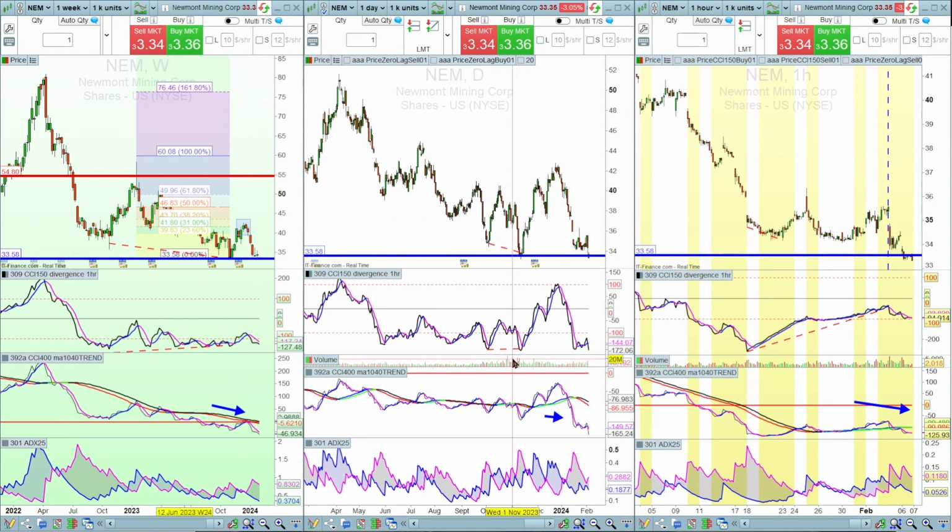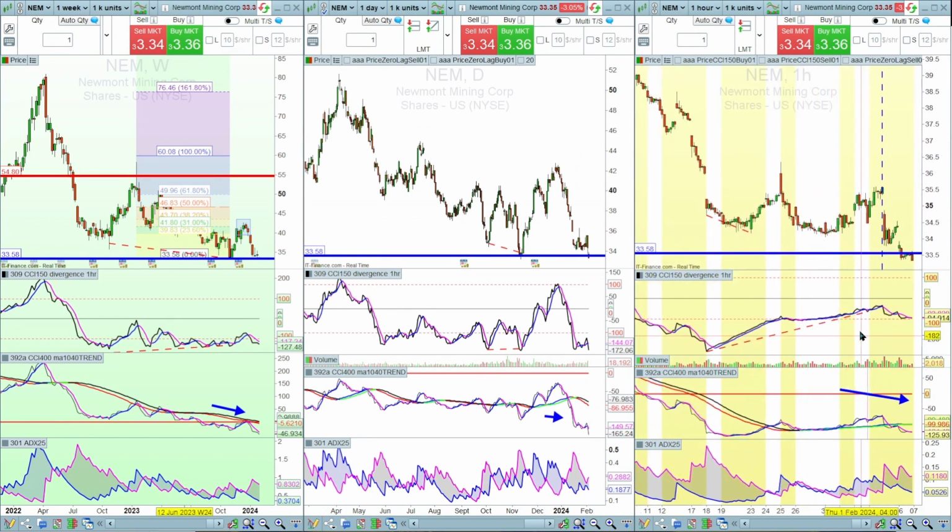On the daily, we've got a bearish movement on the ADX, bearish on the CCI 400, and again we had that divergence on the CCI 150 versus the price. It bounced, hit the target, and now it's bounced back down to that support. On the hourly, bearish on the ADX, bearish on the CCI 400, and it's currently playing out with a bullish divergence. You can see there. Now it may have already hit it, possibly. I did draw it before our last video down to that previous low, that double bottom. But you can see there, as long as that CCI still tracks upwards, we're going to keep that in play.